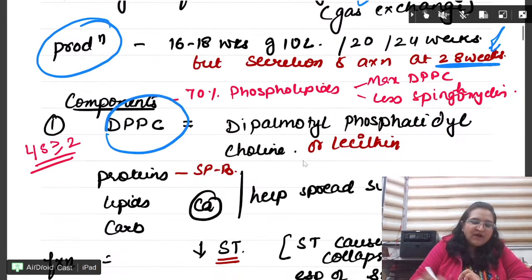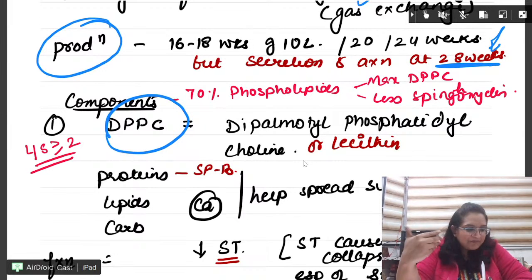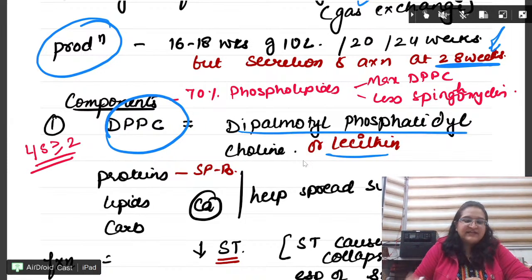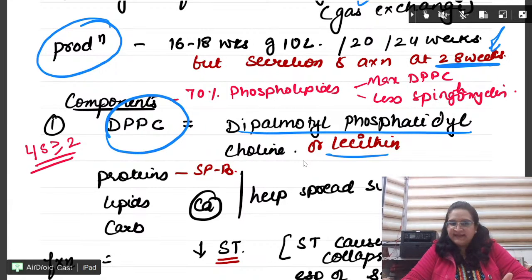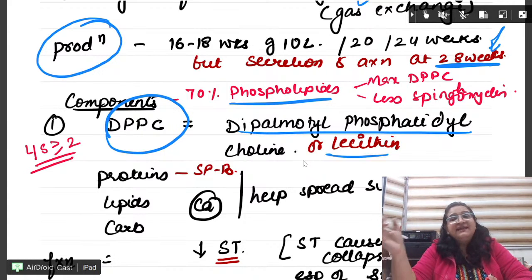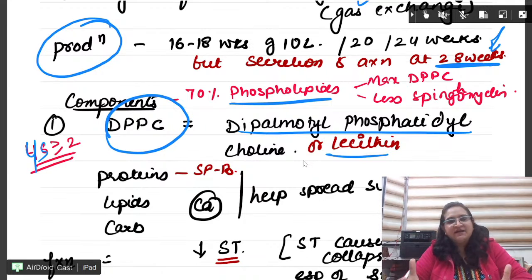Component, very important question. What is the major component of surfactant? Repeat karo, DPPC. DPPC, right? Now what is this? This is dipalmitoyl phosphatidylcholine or lecithin, and phospholipids are present. They are the maximum part. Maximum is DPPC. Little less is sphingomyelin. So the ratio of lecithin by sphingomyelin is important for the maturation of the lung, and it has to be more than or equal to 2.